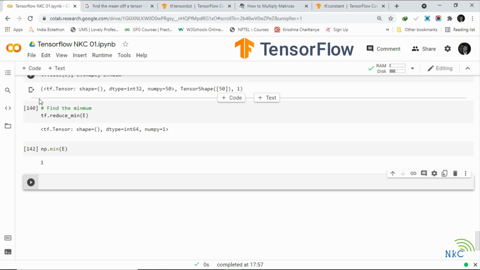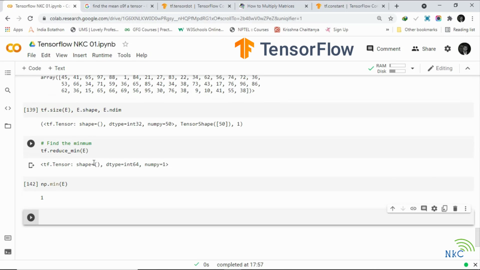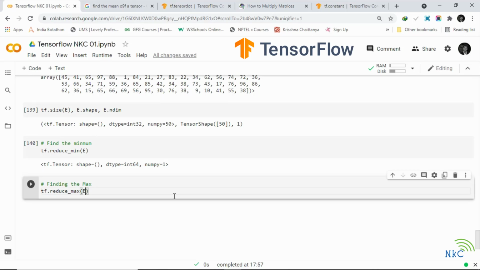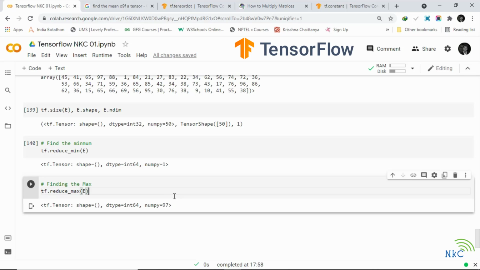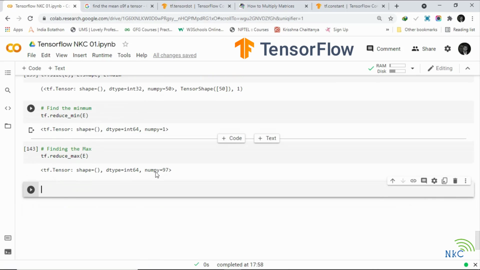Let's find it anyway: reduce max. Wonderful. So that's 97. It makes sense because we have values between 0 and 100, right? So our lowest value so far is 0 and the highest value is 97.